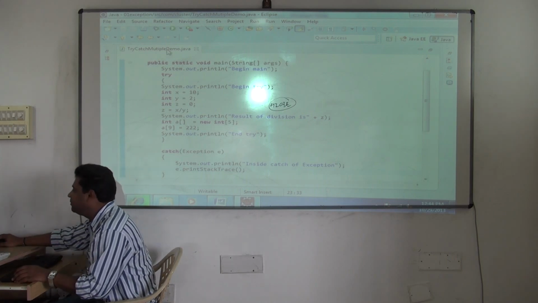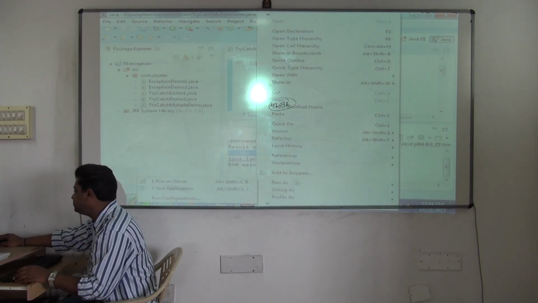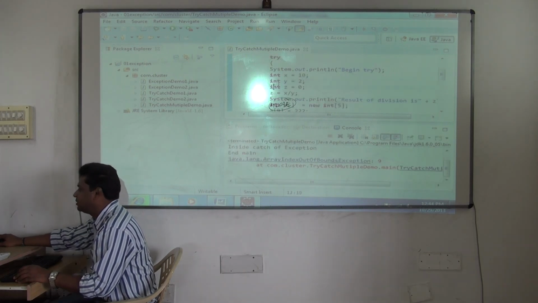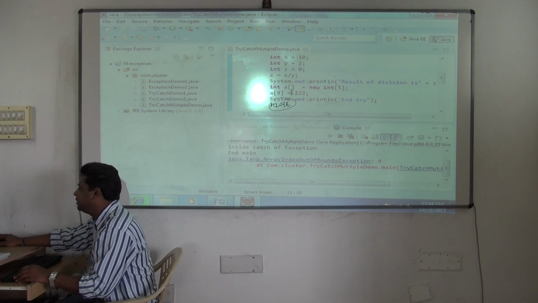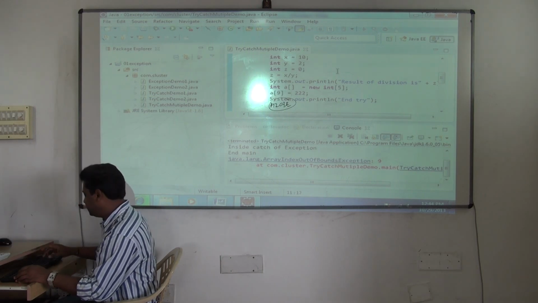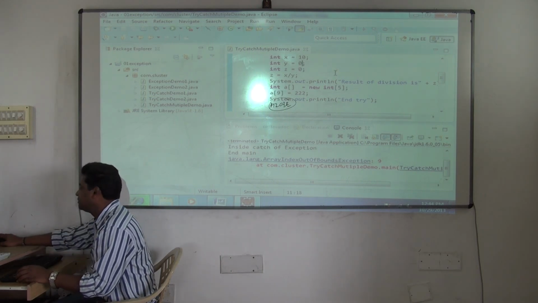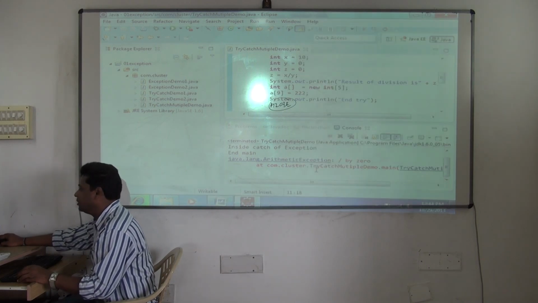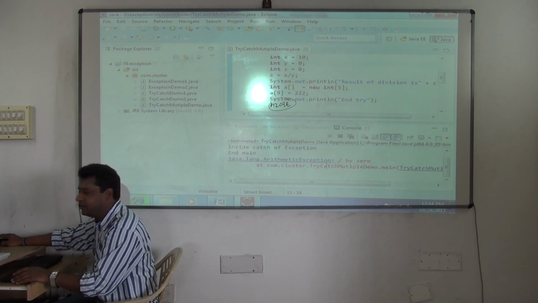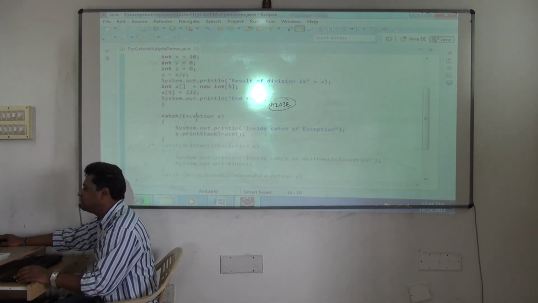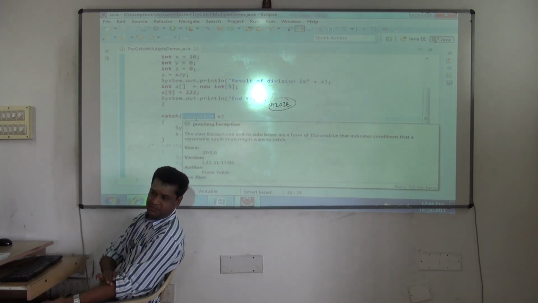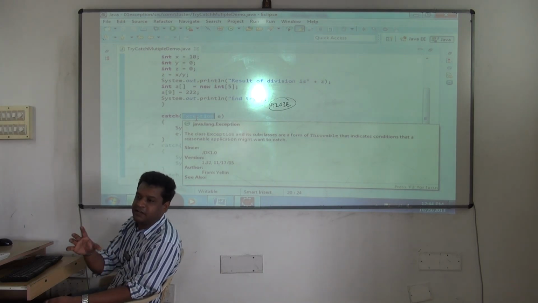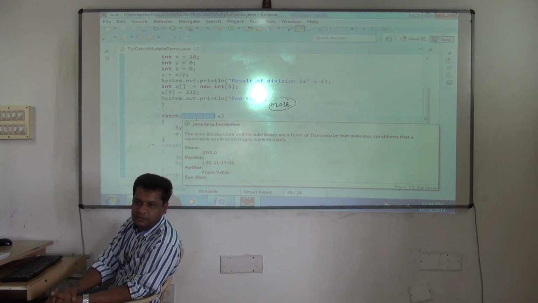Okay. But the problem here is now, see this. Okay, it is catching. Array index out of bound is also caught. Yes or no? Array index out of bound is occurring. By chance, arithmetic exception occurs. Understood? That also is getting caught. No issue. Program is not getting terminated. Why? Because exception is the superclass of all exceptions. So when it is the superclass of all exceptions, is it better to have multiple catch statements or only one catch statement? Which one is good now?